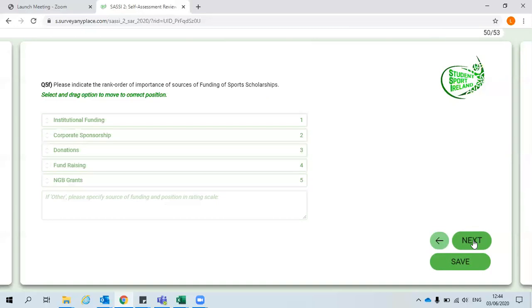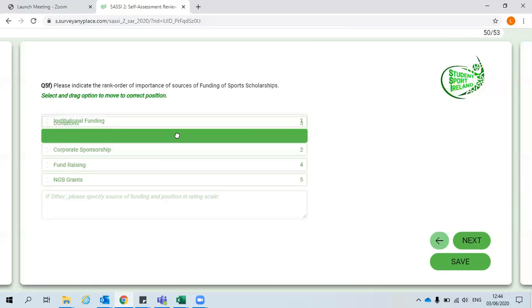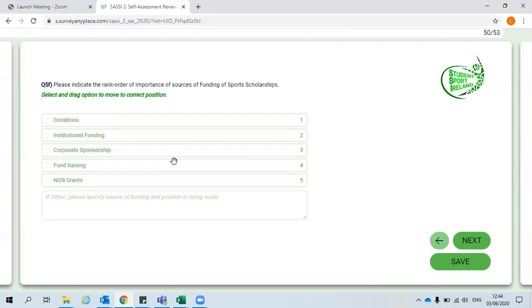In question 5F, you will see you must rank order the importance of different sources of funding. To move the options into the correct order, you must select an option and drag it to its position. And you can repeat this until you're happy with your order.